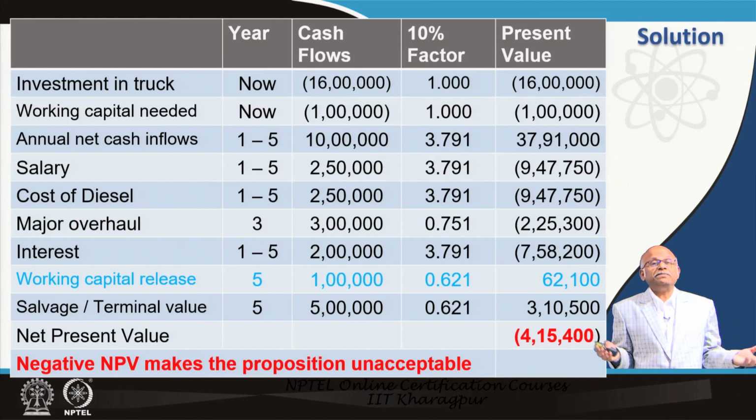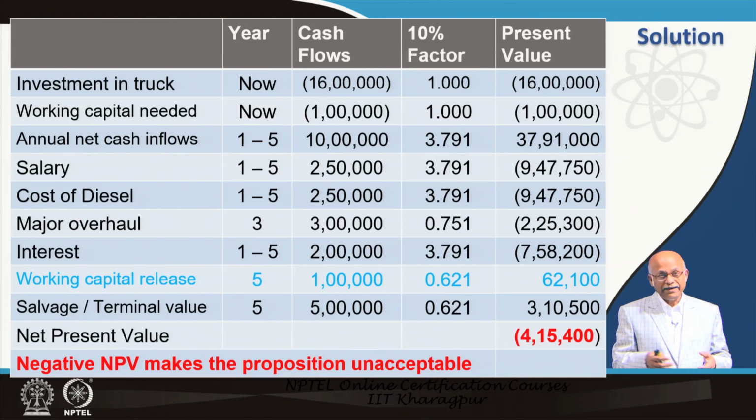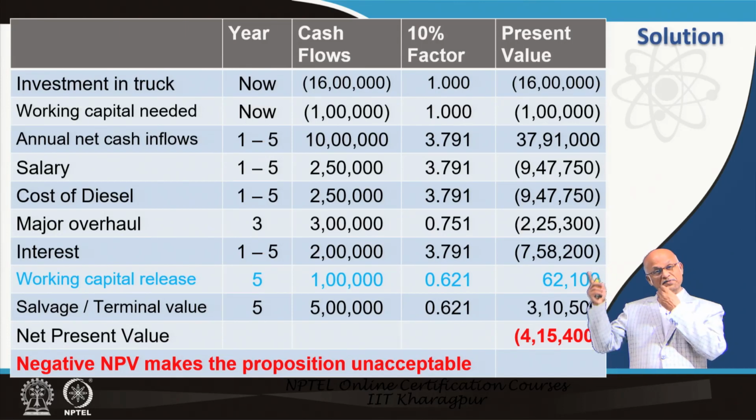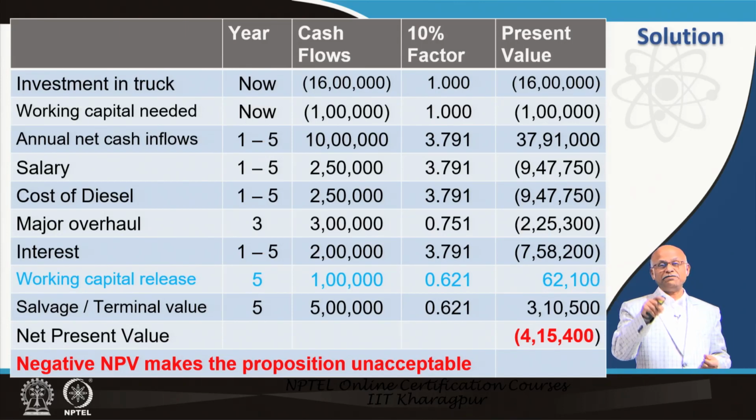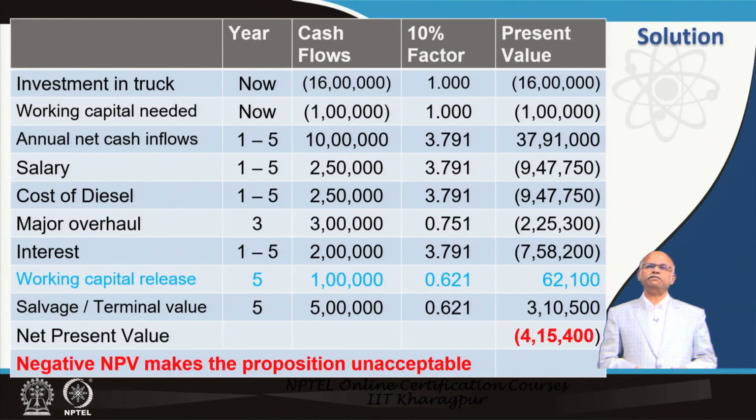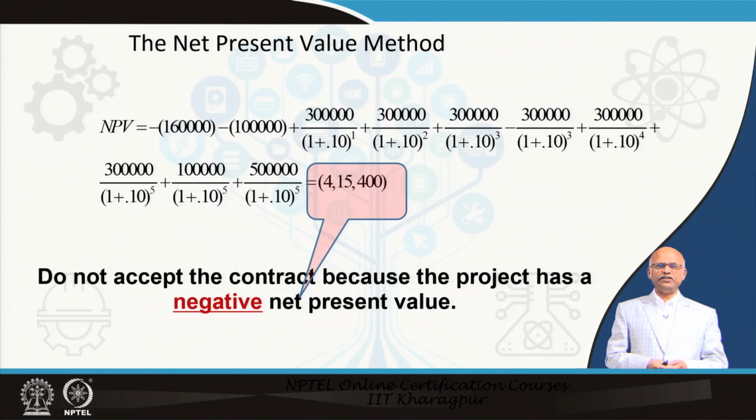So, it is negative, that means the business is not promising to return even at 10%, which is my expectation. So, obviously, I am not going to go for this business. Look at this working capital release. After the 5th year, you have to remember this, that working capital will be returned. So, working capital of 1 lakh rupees will be returned in the 5th year. The present value factor is 0.621, so we multiplied with that to find the net present value of the working capital that is being returned.